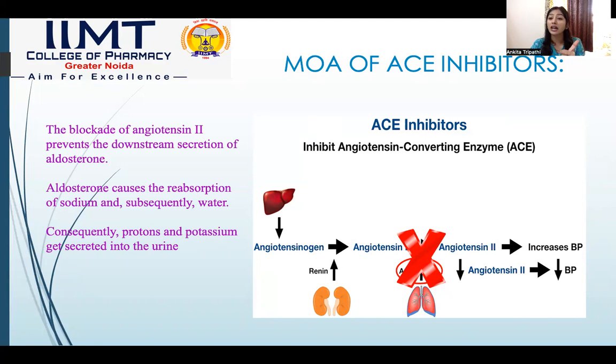Vasoconstriction does not happen, aldosterone release is inhibited, sodium and water retention is inhibited, and ultimately BP decreases. This is how ACE inhibitors work. They act on the enzyme ACE, inhibit its action and the conversion of angiotensin 1 into 2, due to which the elevated blood pressure decreases.